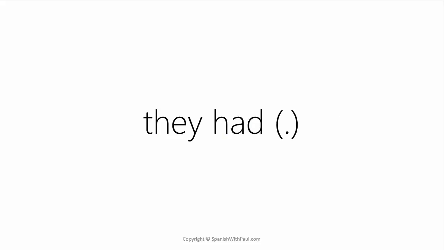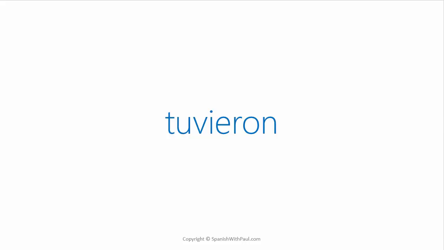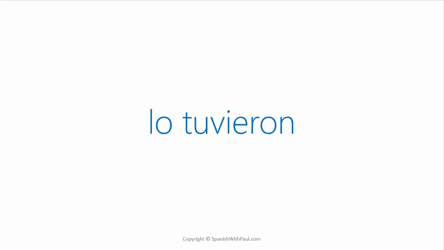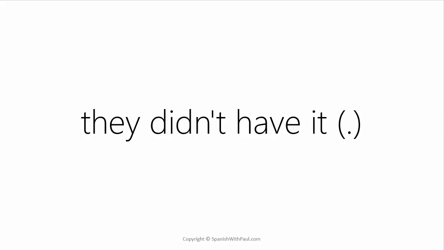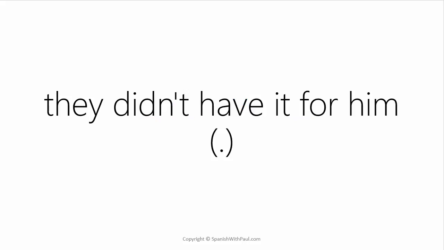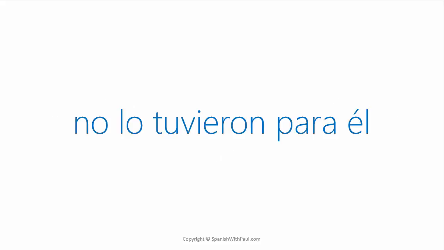Lastly, for they had, it would be tuvieron. Here we have that ieron sound. So tuvieron is they had when it's a dot in the past. How would you say they had it? Lo tuvieron. They didn't have it. No lo tuvieron. They didn't have it for him. No lo tuvieron para él.